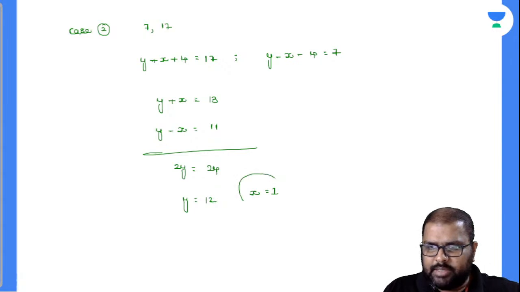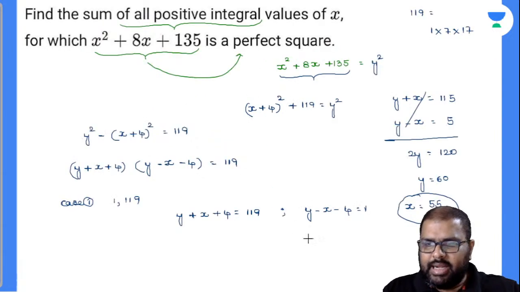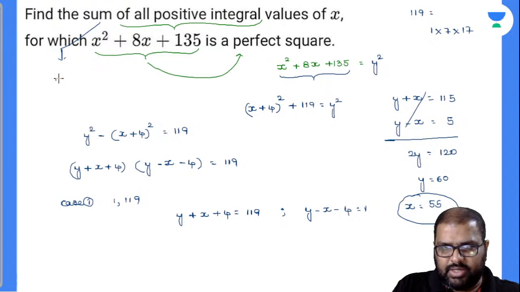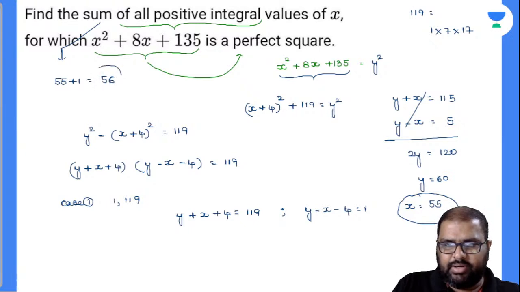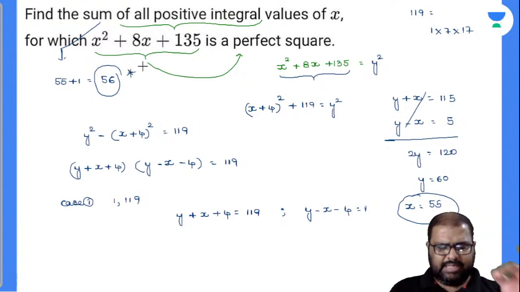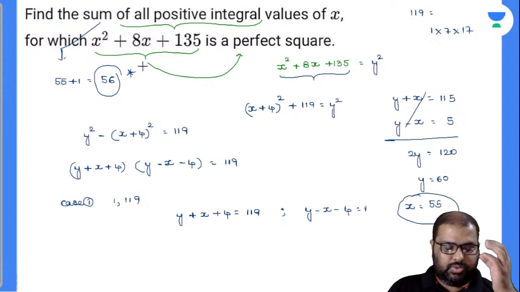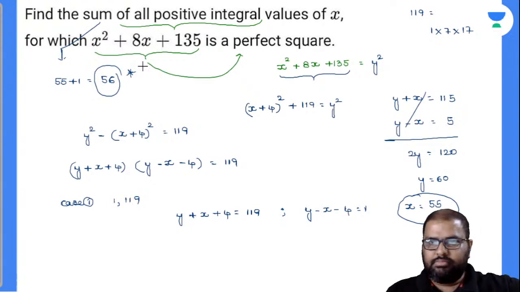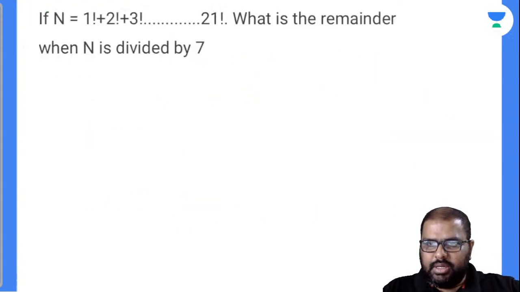So only two cases are possible: x is equal to 1 and x is equal to 55. What is the question asked? Sum of all positive integral values of x. So the x values are 55 and 1, and their sum is 56. This is your answer. Basic mathematics, right? There are no hyperbolic equations or formulas to solve here. If you show a little patience, you can solve the questions quickly. Done. Let's go for the next one.